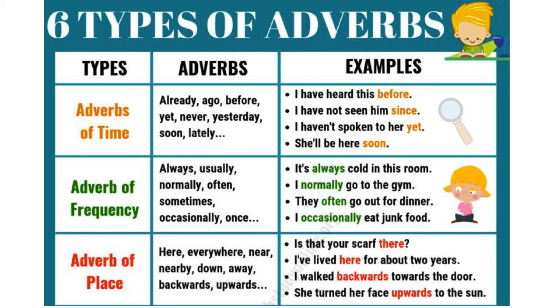I walked backwards towards the door. I walked backwards. She turned her face upwards to the sun. So, here backwards and upwards are adverbs of place. Now, one word in that sentence is not an adverb. What is it? Can anybody guess what it is? Just like for or to, towards here is a preposition. Anyway, adverbs of time, frequency and place. We have looked at these three.